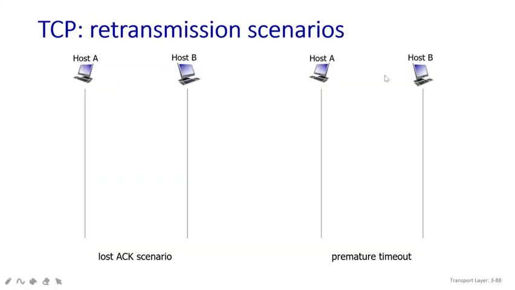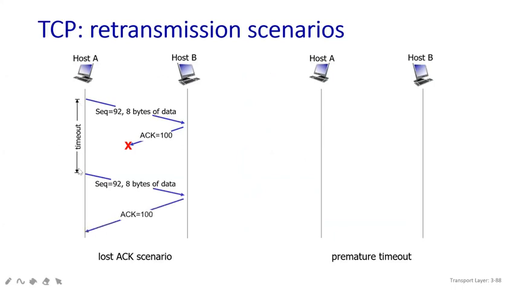Here you can see how the retransmission scenarios will happen. Here there is the loss of acknowledgement scenario, and here it is a premature timeout. There are two scenarios. See here, sequence number 92, 8 bytes of data has been received, but acknowledgement 100 is missing. So the timeout happens. What will happen next? You send the same sequence number with the data packet again and receive the acknowledgement. It will just wait for your 500 milliseconds. If the acknowledgement has not been received, then host A will understand that something is missing, so it sends it once again.